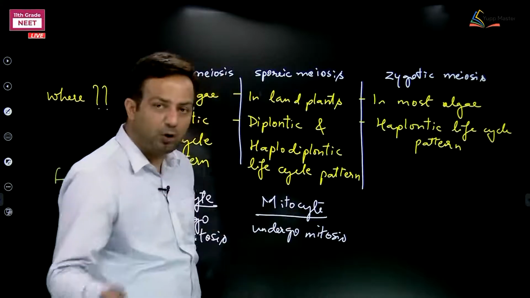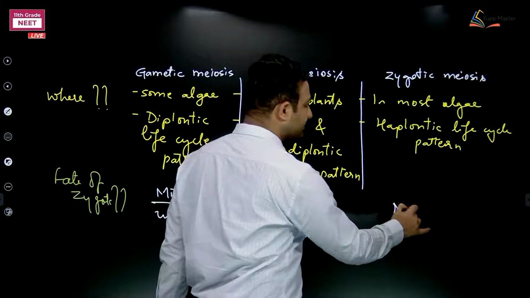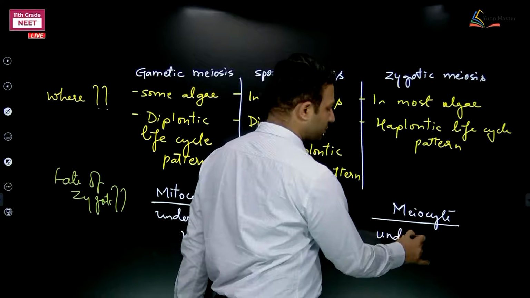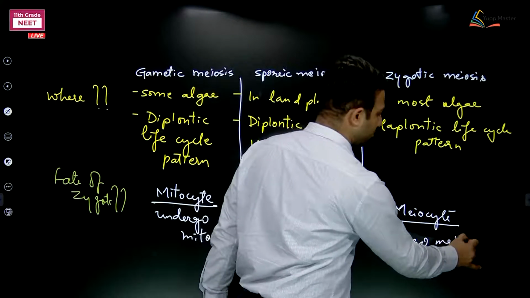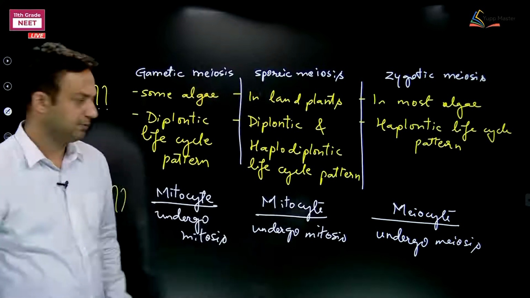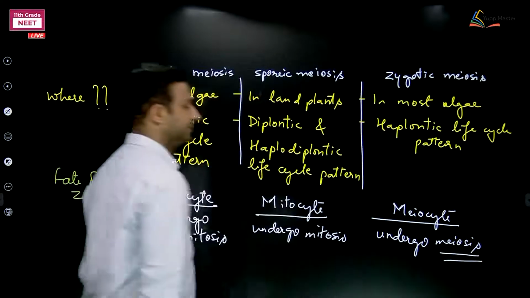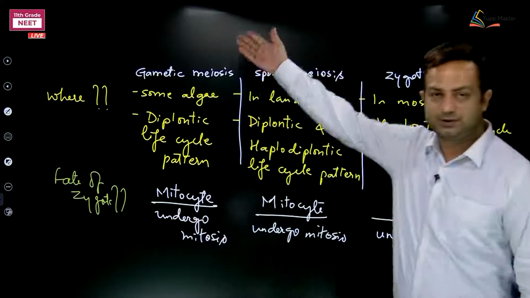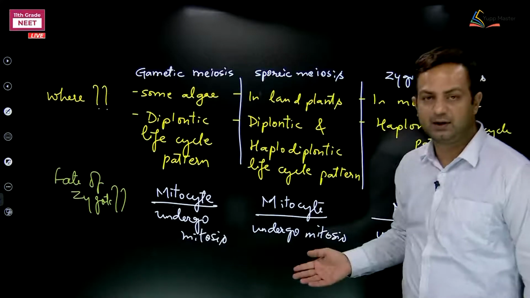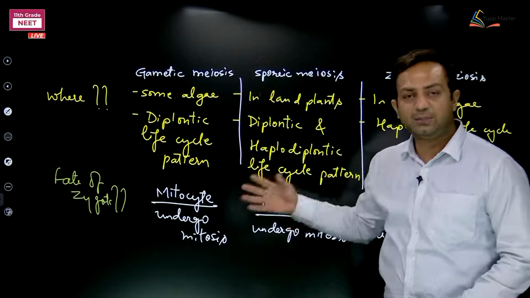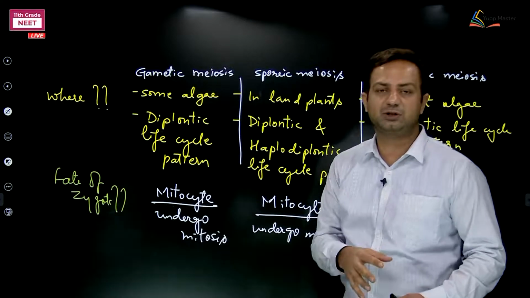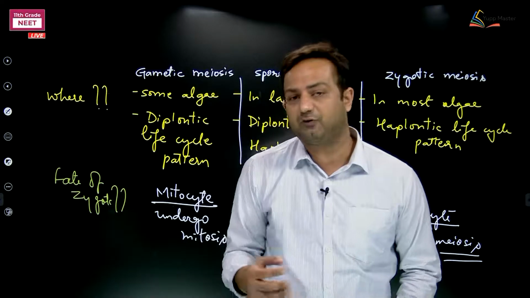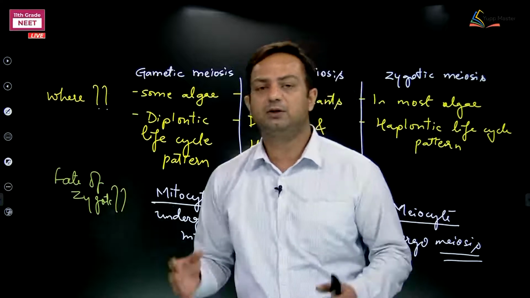Whereas in the cases of haplontic life cycle pattern, the zygote is acting as meiocyte, means undergo meiosis. Fine, totally different. This is how the things can be manipulated, means converse. They can ask in the opposite way as well. Why am I comparing in this way? Because there is another chapter named reproduction in organisms, where these things are again asked about the fate of zygote after fertilization. This is about the plant kingdom.